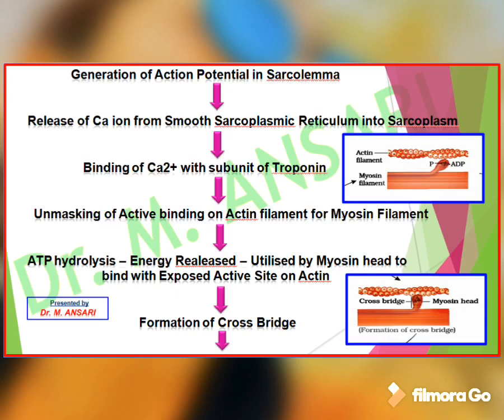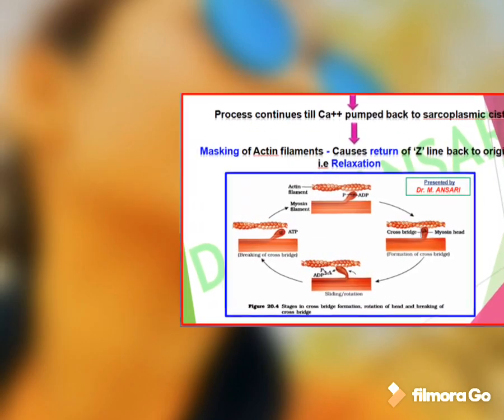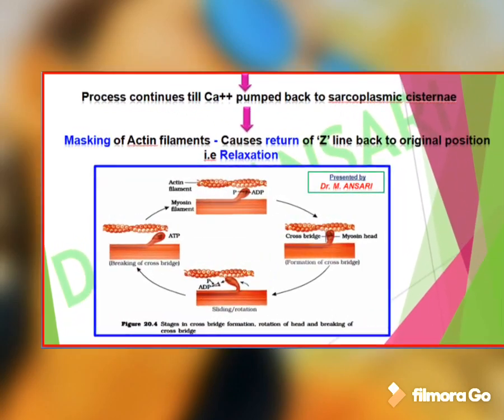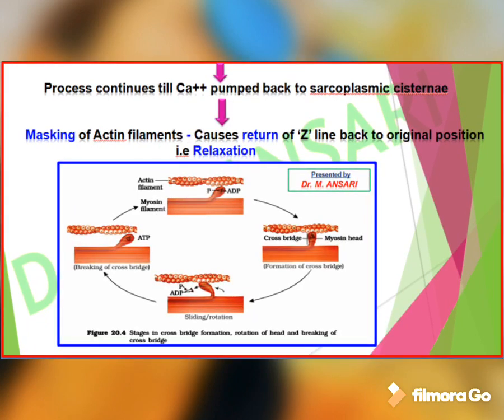Due to binding of the myosin binding site and the active binding site, cross bridge formation takes place. The formation of the cross bridge is the most important step for the contraction of muscle. This process continues until calcium ions are pumped back to the sarcoplasmic cisternae. And the masking of actin filaments causes the return of the Z line back to its original position. That is, the muscle gets relaxed.